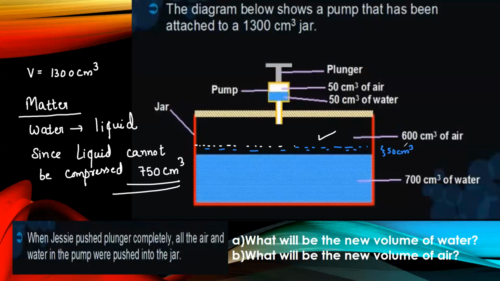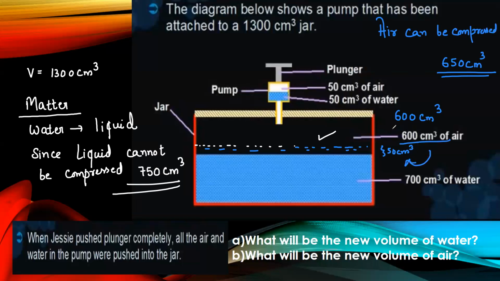Now tell me another point. So they are asking, what will be the new volume of air? So will it be 600 centimeter cube, or are you thinking 650 centimeter cube? Tell me, what will be the new volume of air? Because now you think this air was how much? 50 centimeter cube. But you remember, air can be compressed. So will the volume of air increase from 600 to 650, or will it remain the same, or will it decrease?